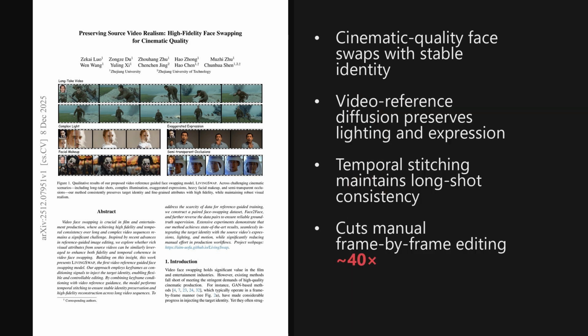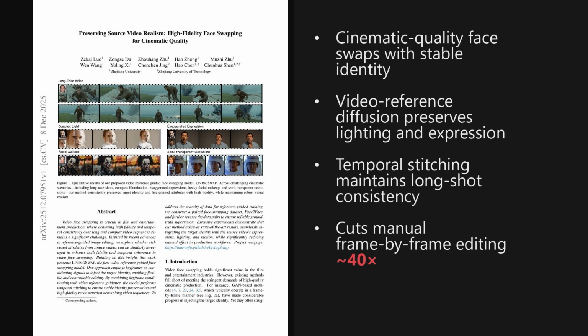I'm Alex. Today we are looking at a paper from the Hugging Face Trending List, published on December 8th, 2025, about 2 days ago. This paper introduces LIVINGSWAP, a video reference-guided face swapping model that delivers state-of-the-art visual quality, keeps identity stable over long shots, and cuts manual per-frame editing by roughly 40 times.